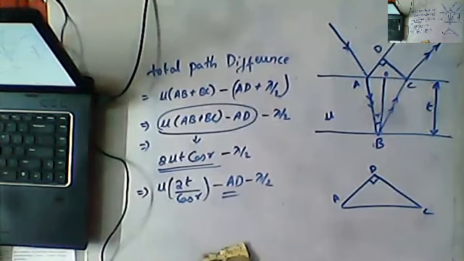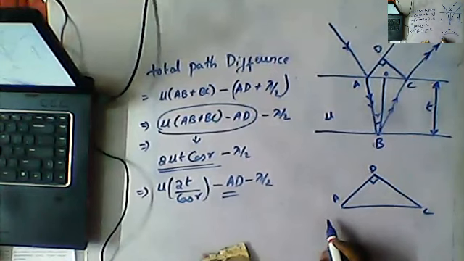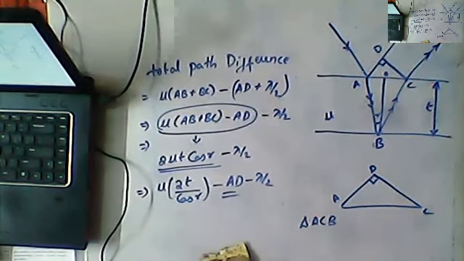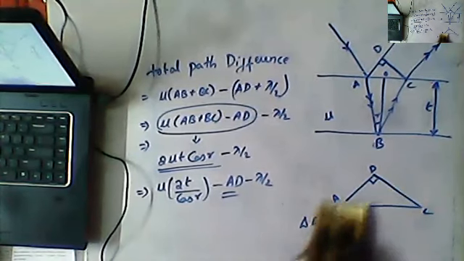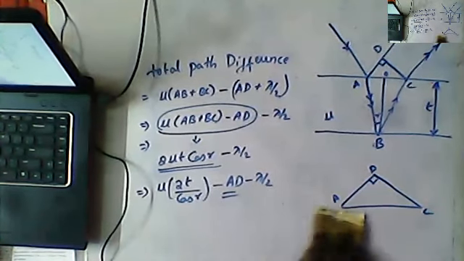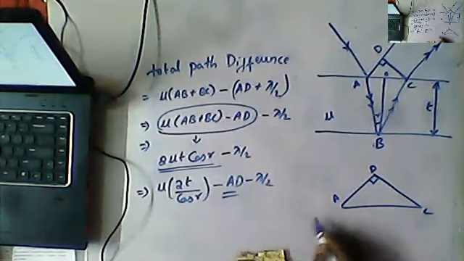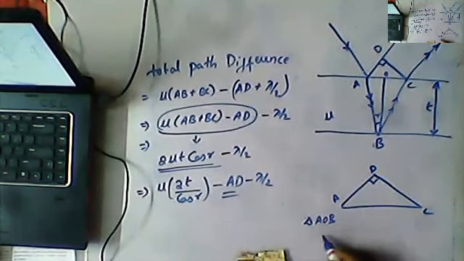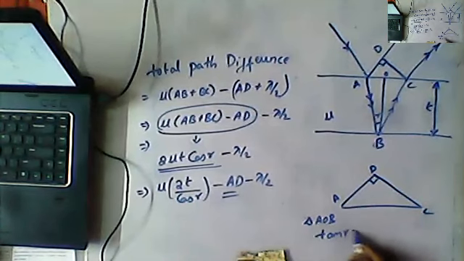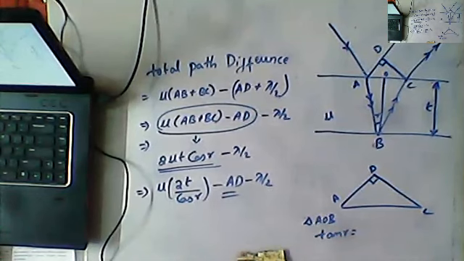How to obtain AC? Go through the triangle ACB, or simply from triangle AOB, we can write tan R is equal to opposite by adjacent.